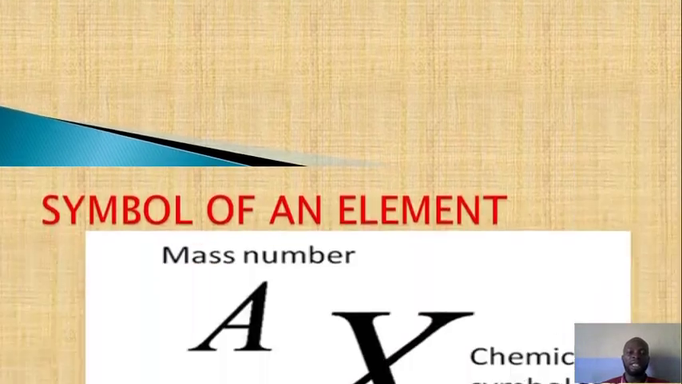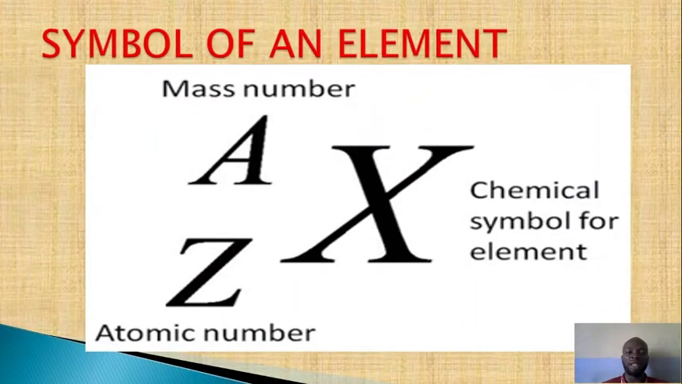Okay, let's look at the structure of an element. In chemistry, we represent an element with the letter X. So X is the chemical symbol for any element in chemistry. Now we have another letter A, which is written on top of the X. A represents the mass number, and Z is written as a subscript to the chemical symbol. Z represents what we call the atomic number, which is our topic of discussion for today.